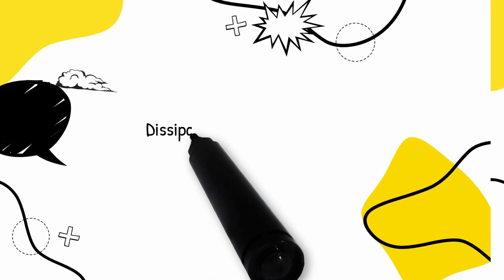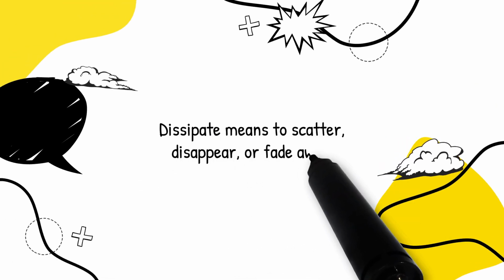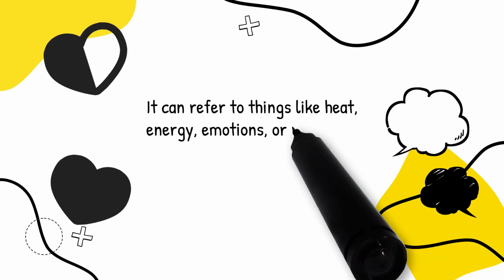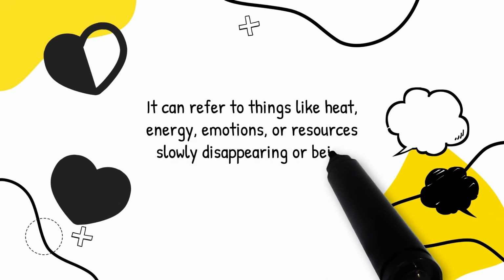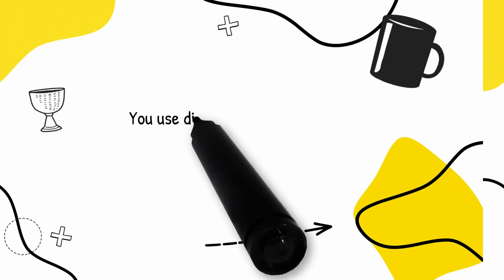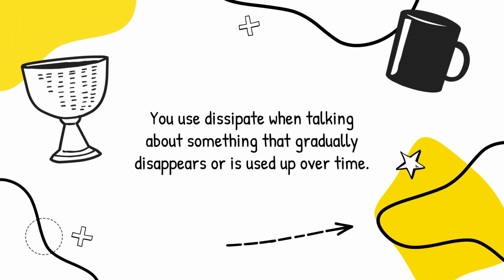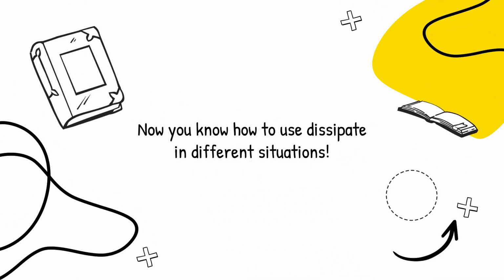Quick recap, dissipate means to scatter, disappear, or fade away. It can refer to things like heat, energy, emotions, or resources slowly disappearing or being wasted. You use dissipate when talking about something that gradually disappears or is used up over time. Now you know how to use dissipate in different situations.